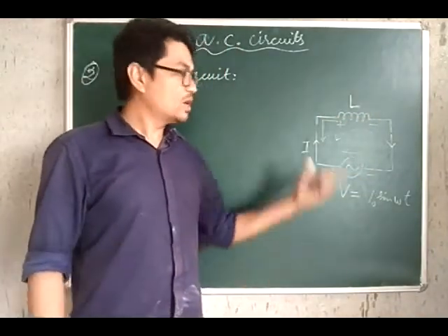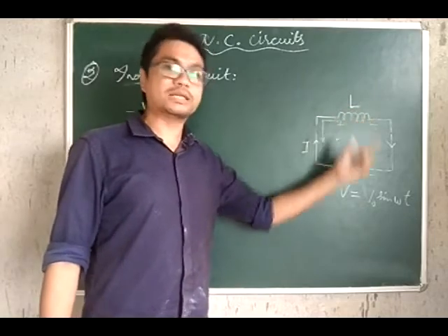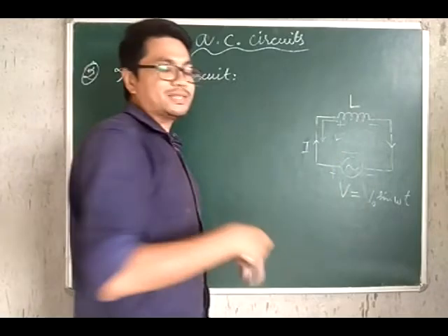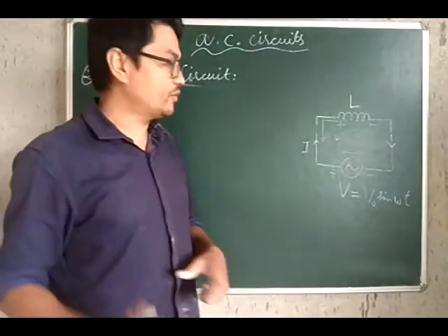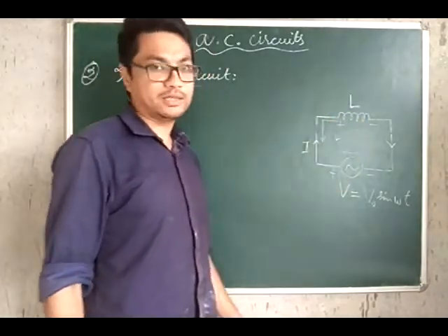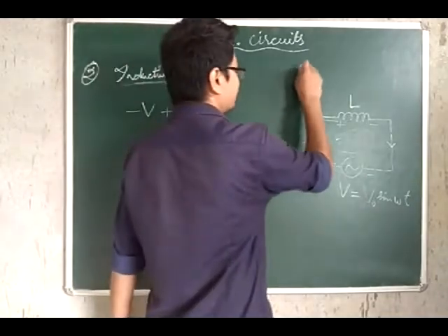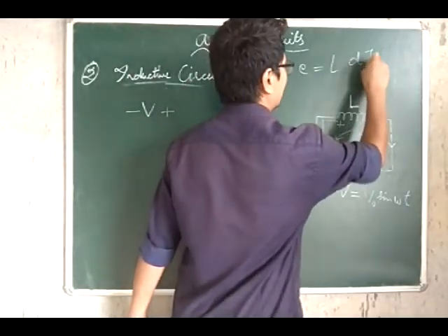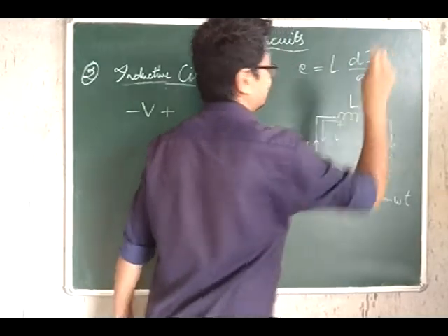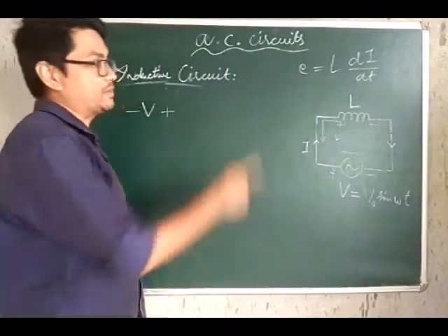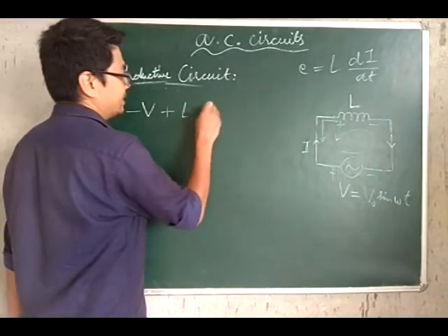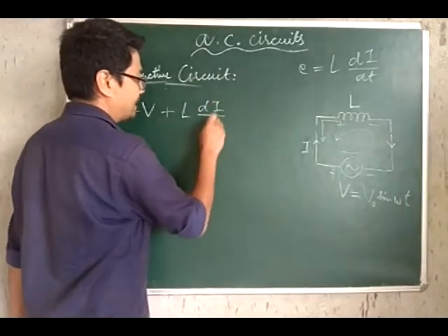But the question is, what is the potential difference across this inductor? The potential difference across this inductor is equal to the EMF induced in the inductor. And we've already learned that the magnitude of the EMF induced in this inductor is L di by dt. So therefore this is L di by dt.